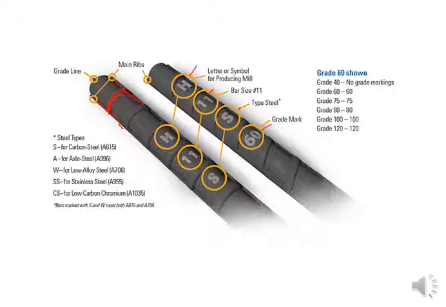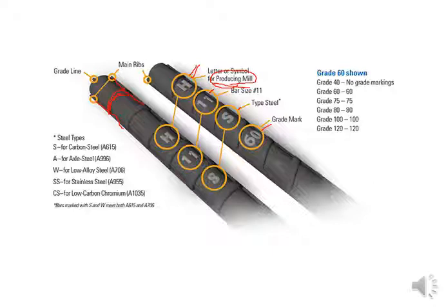So what does it mean? Let's suppose it is written H, 11, S and 60. The very first will be the letter or symbol for the producing mill. Sometimes you will observe that the whole name has been written, like Mughal Steels. So Mughal is imprinted on one side of the steel bar, and if it is any other company, it may be imprinted there. If it is only one letter, the very first letter shows the symbol for the producing mill, meaning the company that manufactures that particular steel.